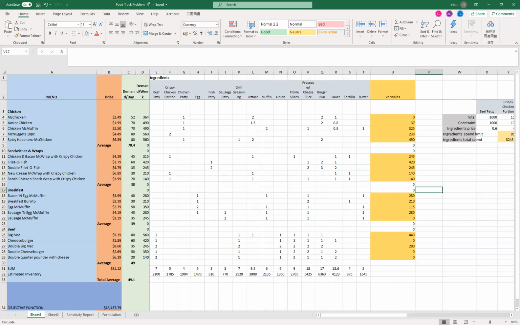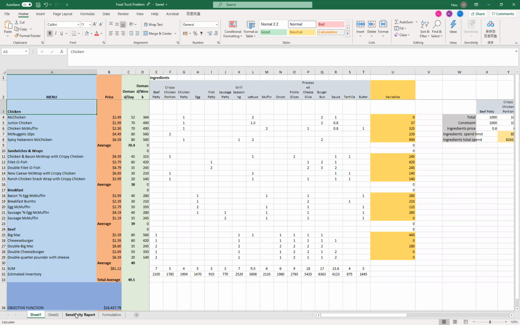For the model part, we refer to McDonald's most popular items for the selection of our products to sell. There are 20 variables that are included in 4 categories, which are chicken, sandwich and wrap, breakfast, and beef. The 20 variables are McChicken, New Caesar McWrap with crispy chicken, Egg McMuffin, and Big Mac, and so on.